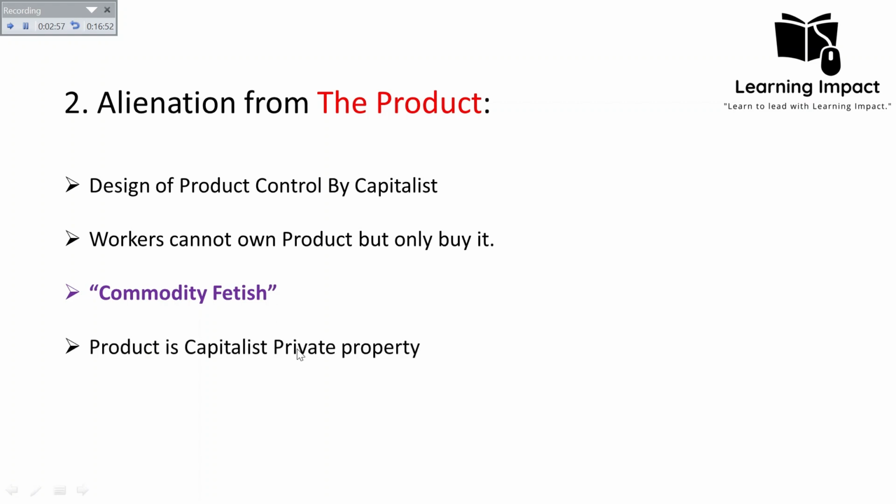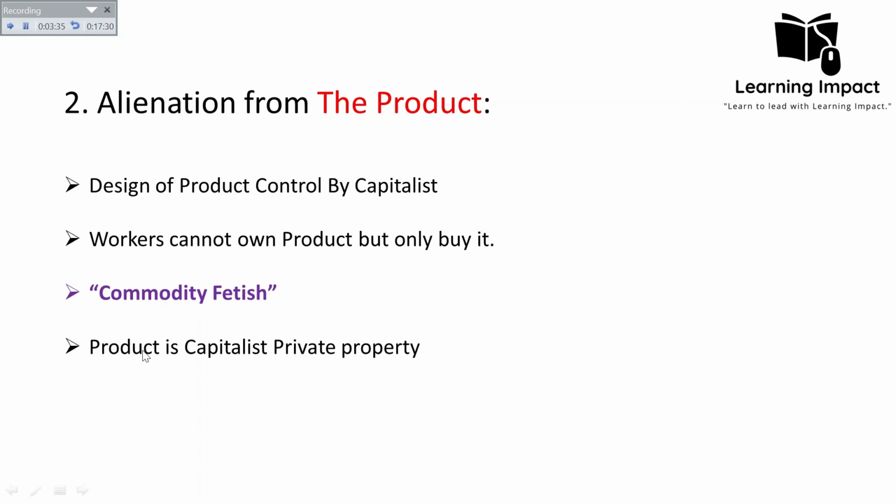The product is capitalist private property. According to Karl Marx, the product which forms as a result of the activity which capitalists perform is not the ownership of the working class. It is the capitalist private property. It means that it is all in the position of the capitalist class. So whatever they want to do with that product, they can do, because they control the design of that product, they control the profit, the cost of that product, and also the rules regarding its exchange. They know what to do with that product. This is all the matter of the capitalist class.